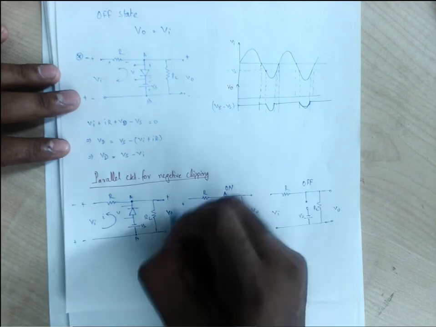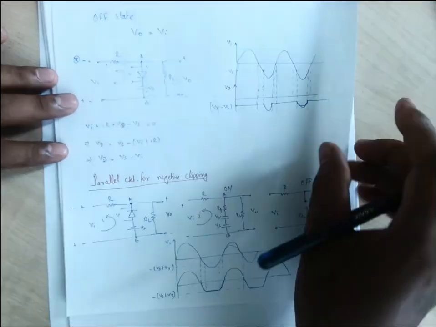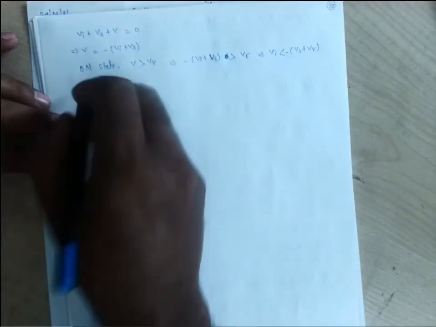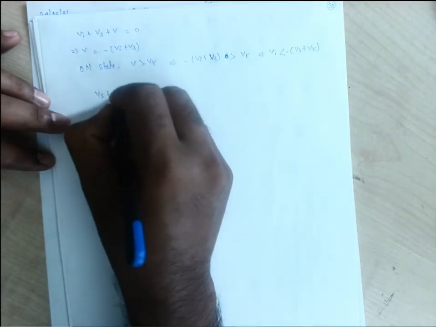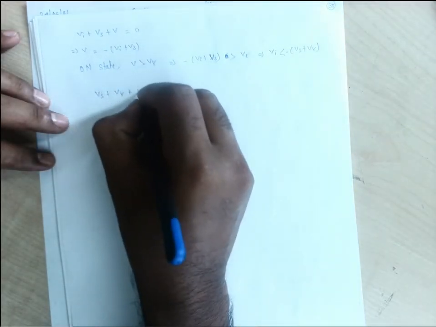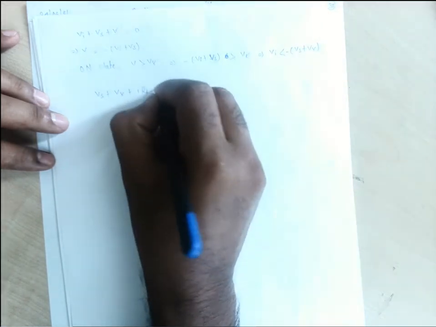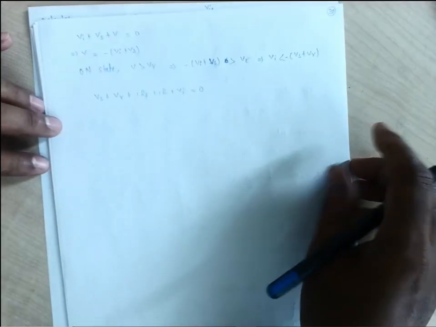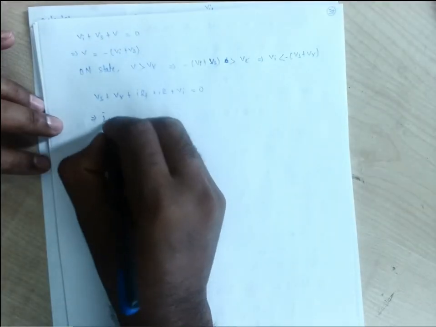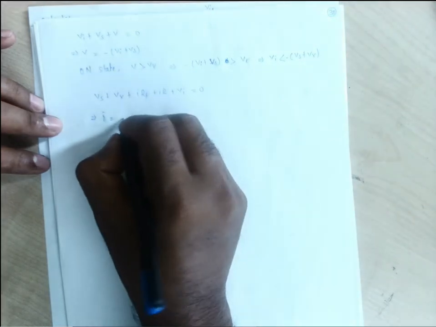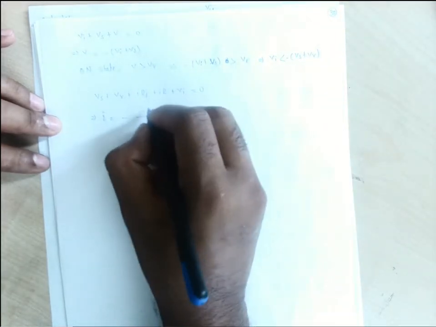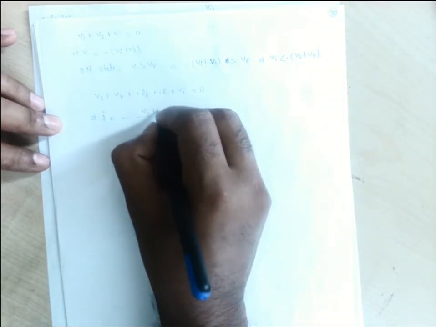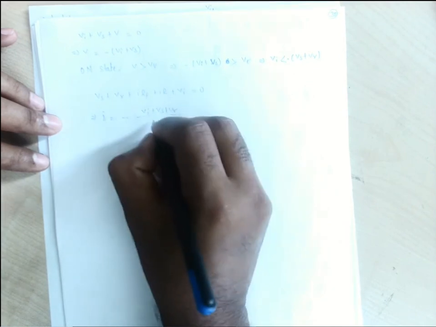So everything is plus. So that will be Vs plus V gamma plus I into Rf plus I into R plus Vi is equal to 0, right? So what will be this I? I will be minus of Vi plus Vs plus V gamma by R plus Rf.